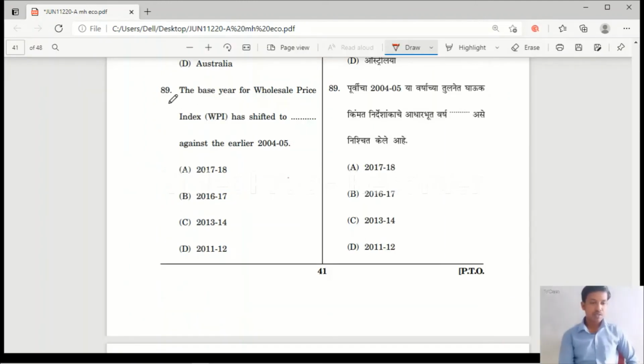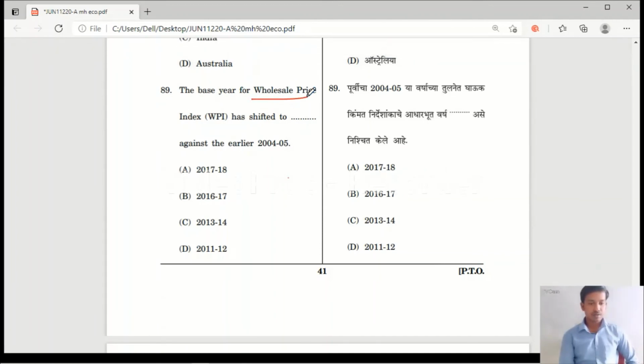Question number 89. The base year for wholesale price index has shifted to dash against earlier 2004-05. So earlier the WPI base year was 2004-05. Now it is shifted to 2011-12.